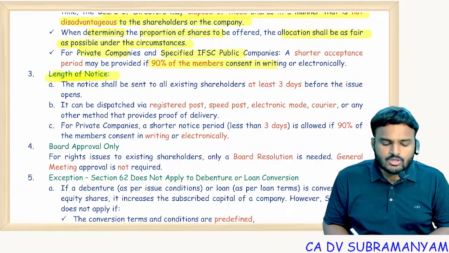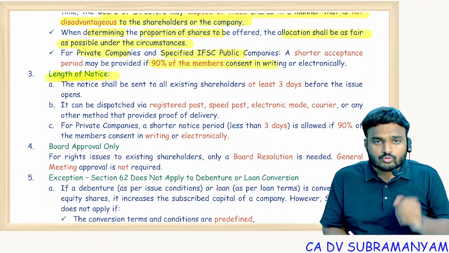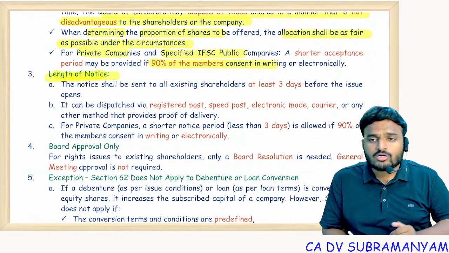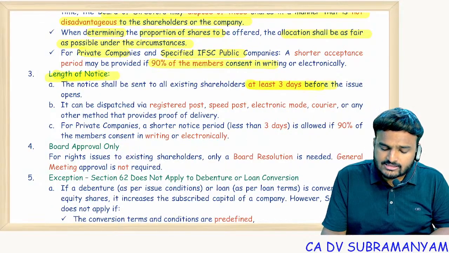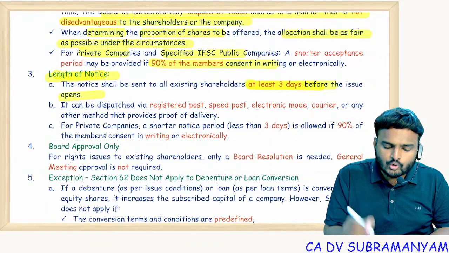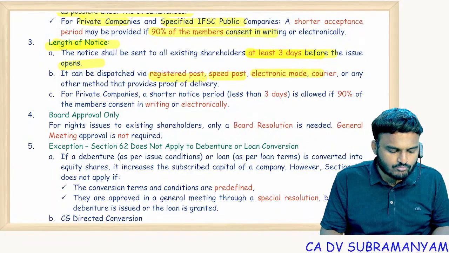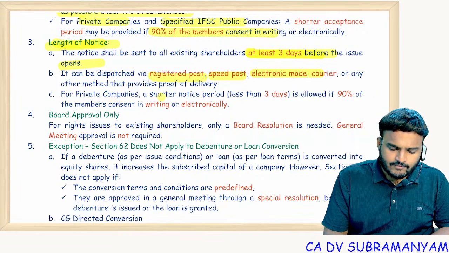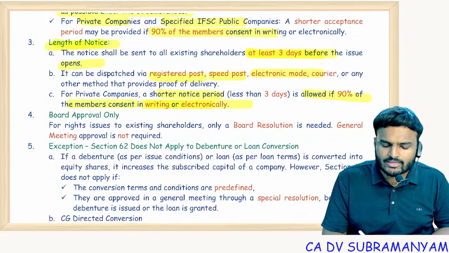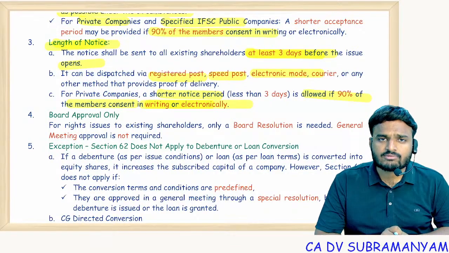Length of the notice. That means, if I give notice today, when can I start the offer period? Or to start the offer period, before how many days should I give notice? The answer is at least 3 days before the opening of the offer; notice should be dispatched either via registered post or speed post, electronic mode, courier or any other mode. For private companies, a shorter notice period is allowed if 90% of the members consent in writing or electronically. So both private companies and IFSC companies can reduce the tenure with 90% of the members' consent.